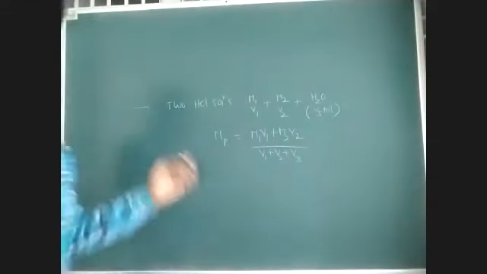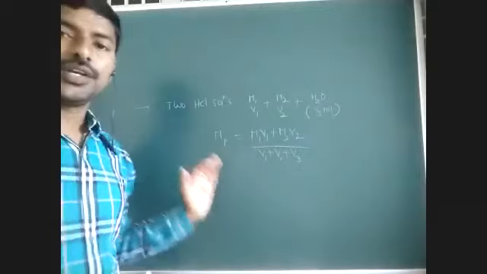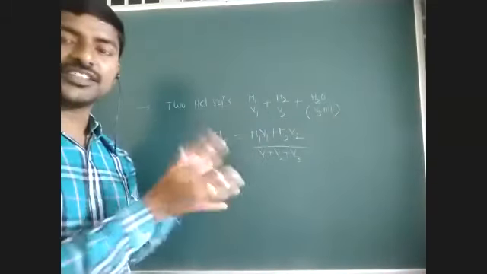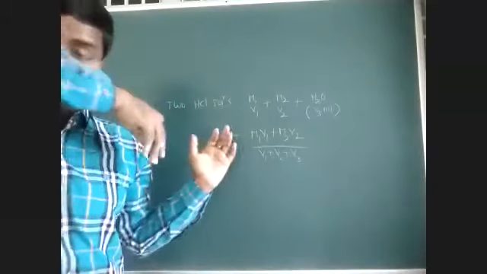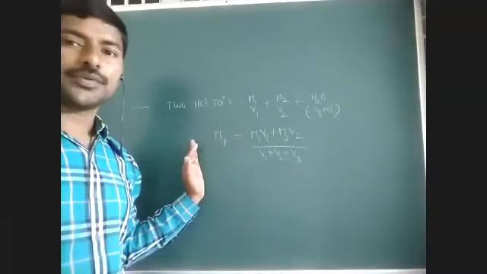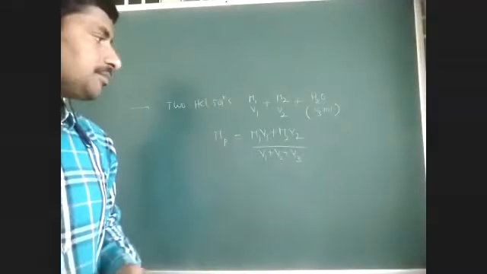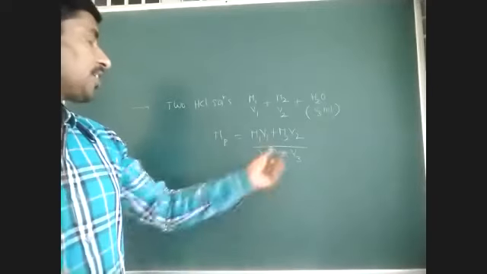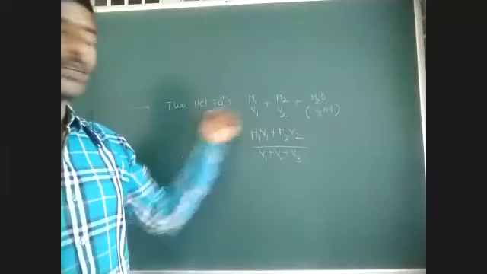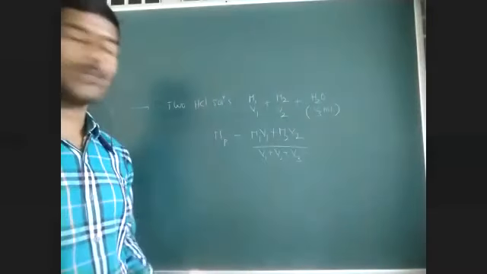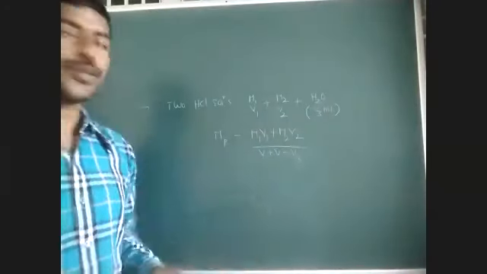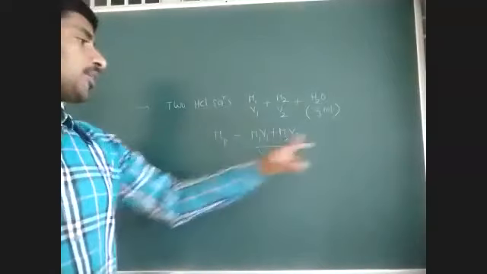Very, very important, and these we can study under acids and bases also. While we are mixing acids and bases, we can decide based on the number of moles of solute whether the resultant solution is acidic or basic, and which color, what about the color change. Those things we can study in acids and bases. From water we are not getting HCl. Pure water we are adding. So the number of moles of HCl from pure water is 0.